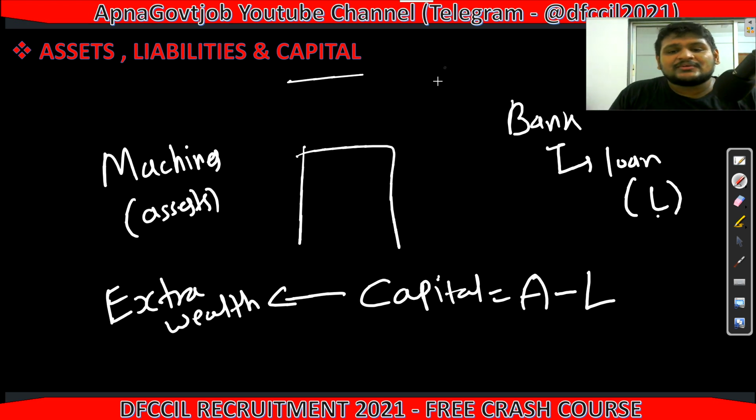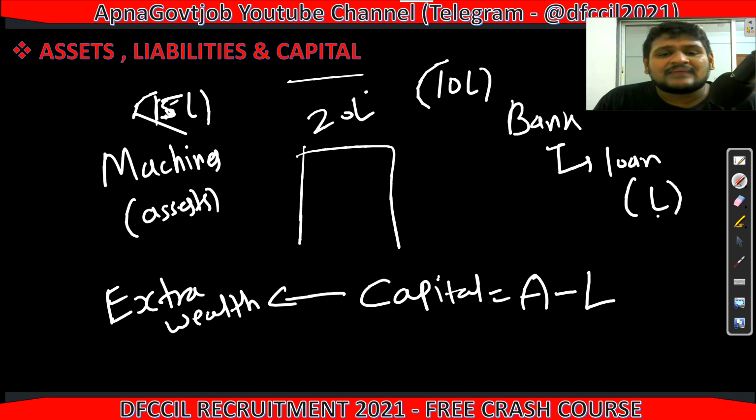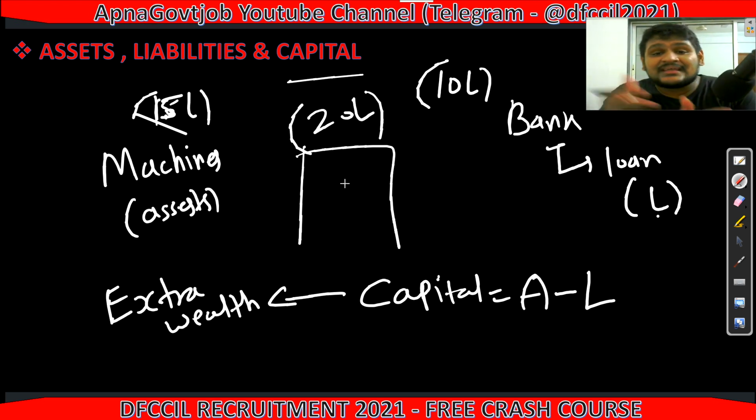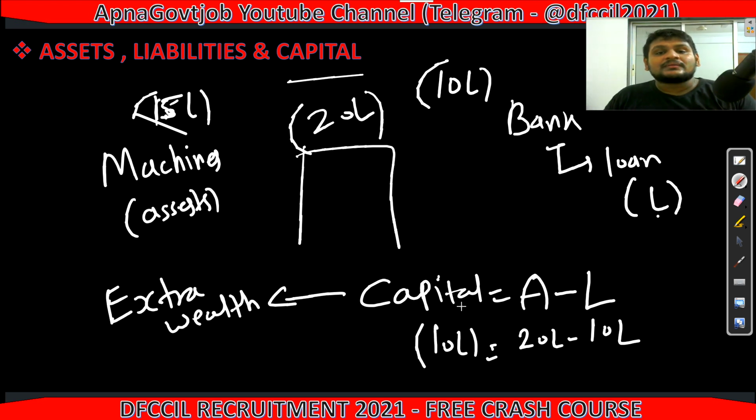Suppose I took 10 lakh from the bank as a loan. I invested 10 lakh here. So now after 1 year I have 20 lakh rupees. That machinery earned 20 lakh rupees. So out of this 20 lakh, 10 lakh needs to be given to the bank. So what is left? 10 lakh, which is my capital.